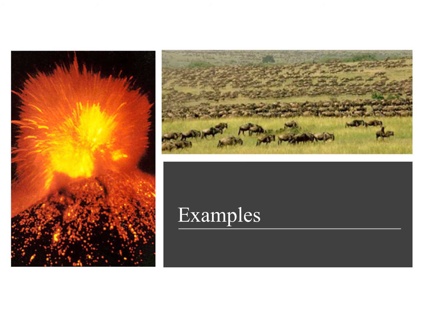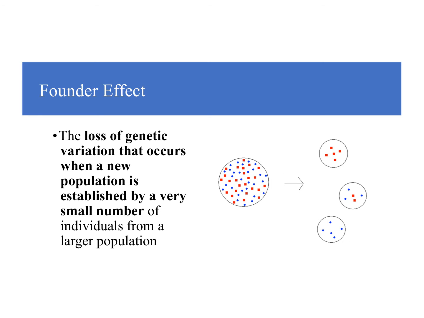All right, so we're going to go through some examples of genetic drift. So these next few slides, put them under genetic drift in your notes. So our first example is called the founder effect. The founder effect occurs when you have this loss of genetic variation, and it happens when you get a new population established by a very small number. So think of the title founder effect as like a founder of a new city.